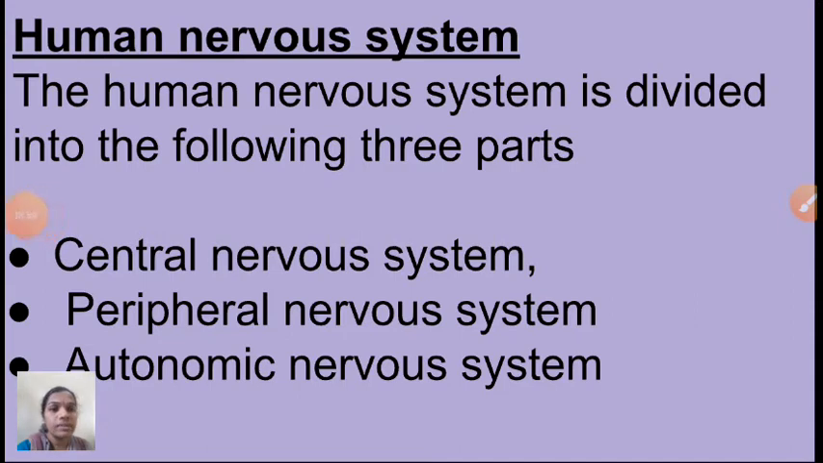Now, the human nervous system. The human nervous system is divided into the following three parts: central nervous system, peripheral nervous system and autonomic nervous system. We will see one by one. So, now I will discuss the central nervous system. Can you see that the central nervous system consists of which organs? Very good. Brain and spinal cord. Okay, children, start now.